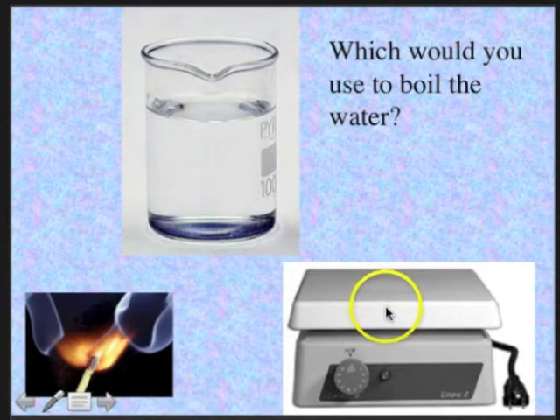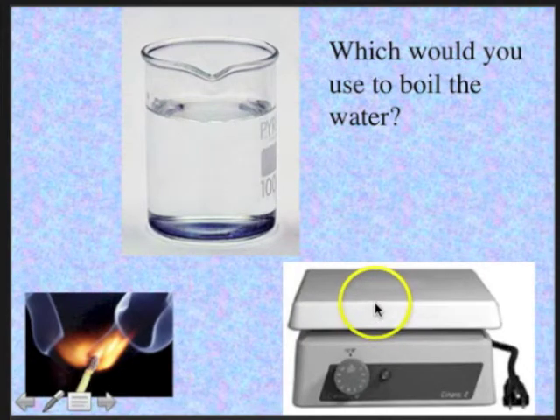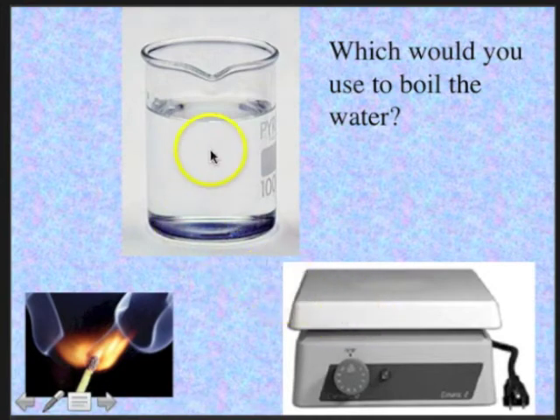Or would you use a hot plate, which is nowhere near as hot as the match, but has, over time, much more heat content to it, and it would boil the water? So temperature is not the same thing as heat content.